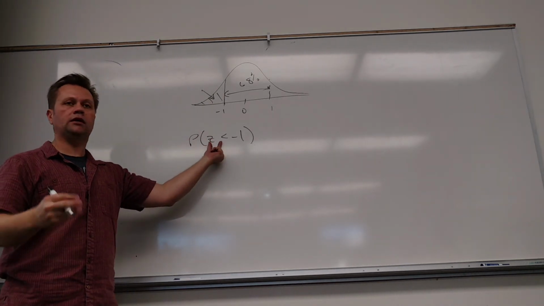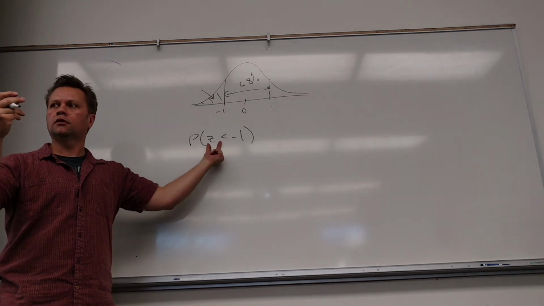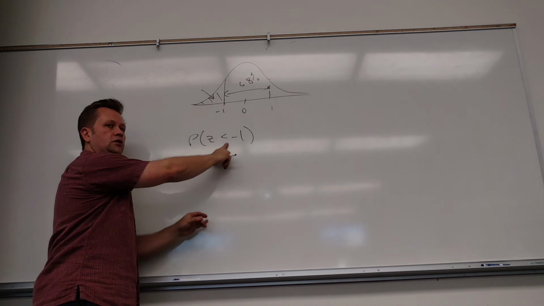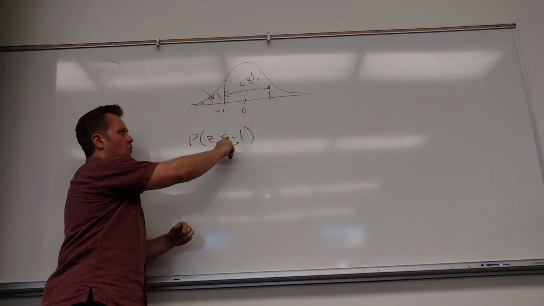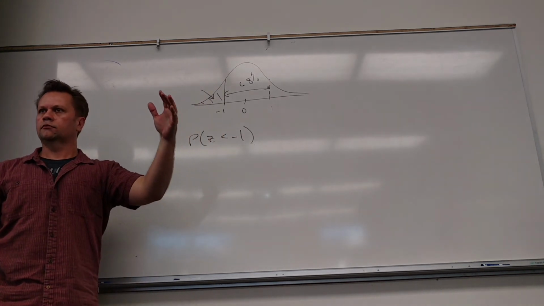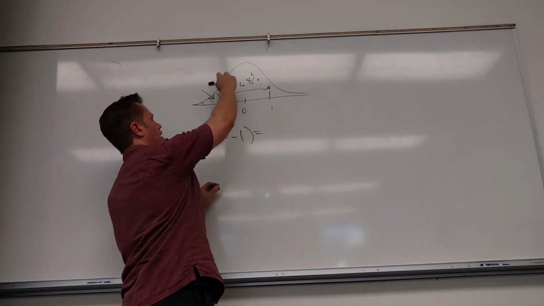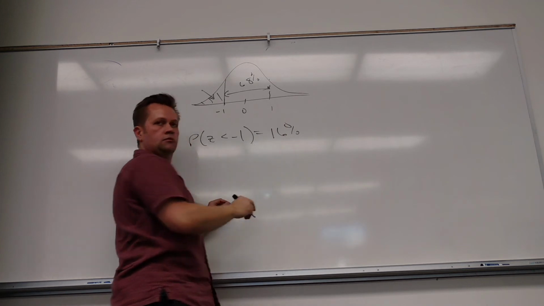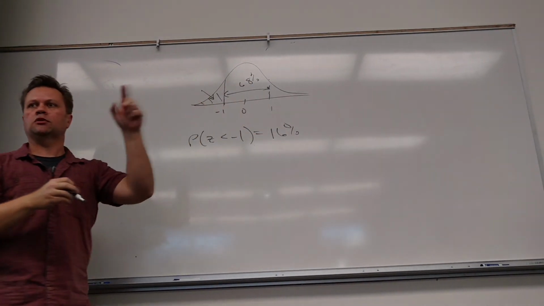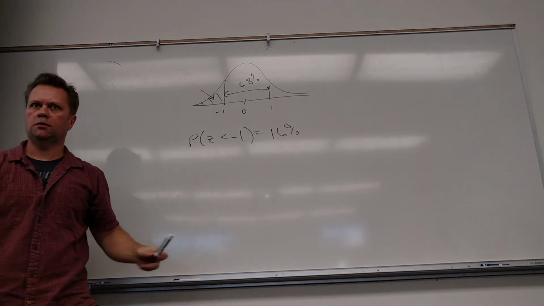Because what does the z-score mean? What does a z-score tell you? The number of standard deviations away from the mean. So this question is, what's the probability that your data point is more than 1 standard deviation below the mean? That's what they're saying. And we know that's going to be about 16%, right? Because outside is 32, so on this side there is 16%. Stay with me now.